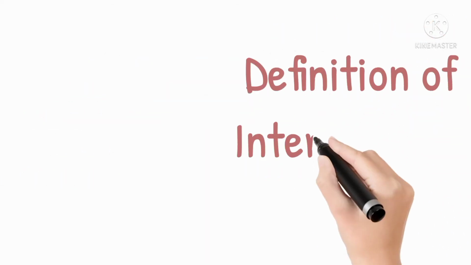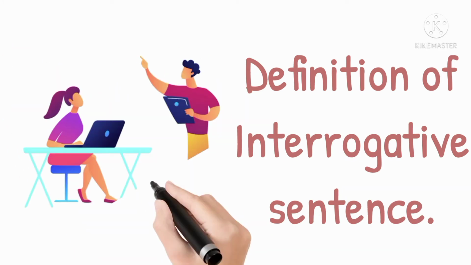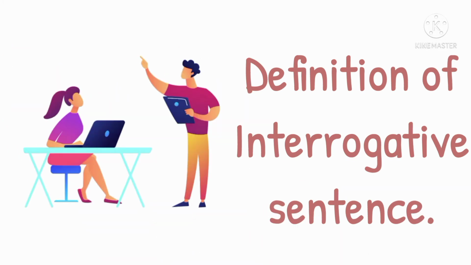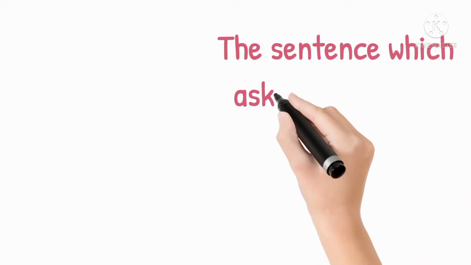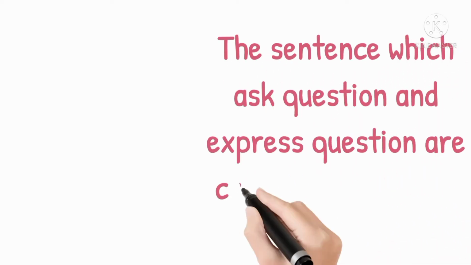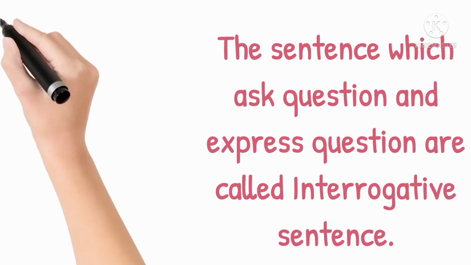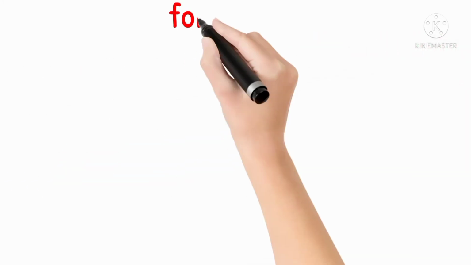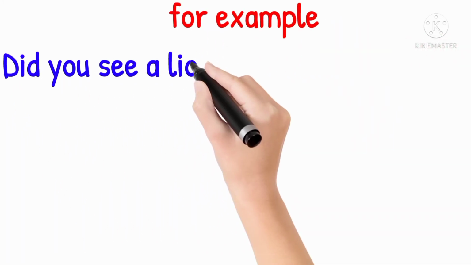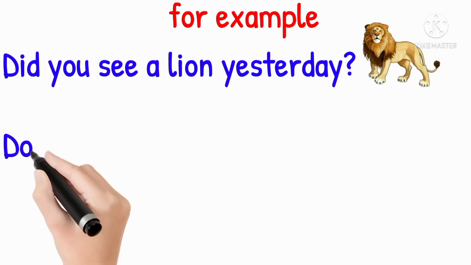Definition of interrogative sentence. The sentence which asks a question and expresses a question is called an interrogative sentence. For example, did you see a lion yesterday? Do you not play hockey?